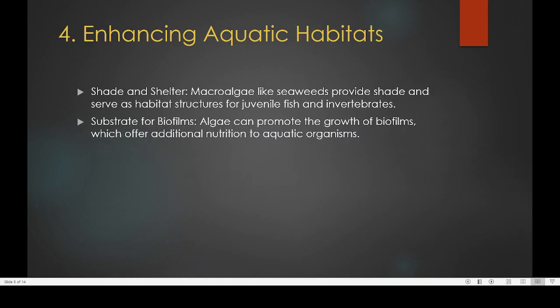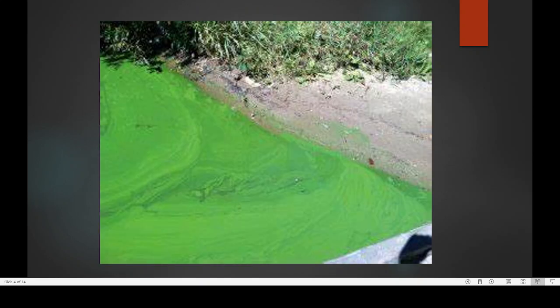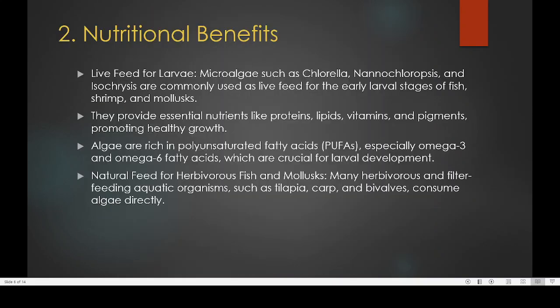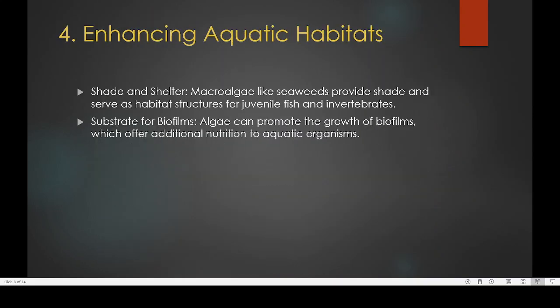Then coming to the fourth one, enhancing the aquatic habitat. One is shade and shelter. Microalgae like seaweeds provide shade and serve as habitat structures for juvenile fish and invertebrates. Here you can see by having a coating like this, they will give shade for the fish, so that direct sunlight may not come to the fish and cause any harm. So that is improving the shade as well as providing shelter for juvenile fish, that is young fish, as well as small invertebrates.